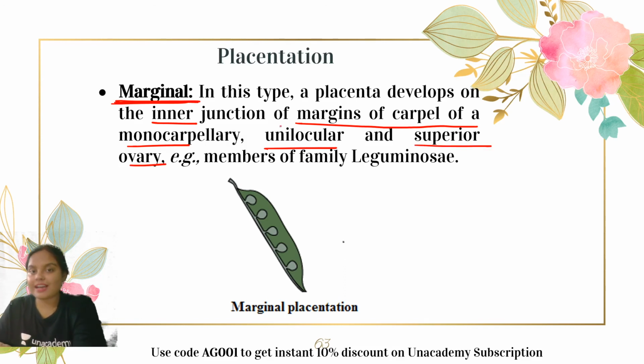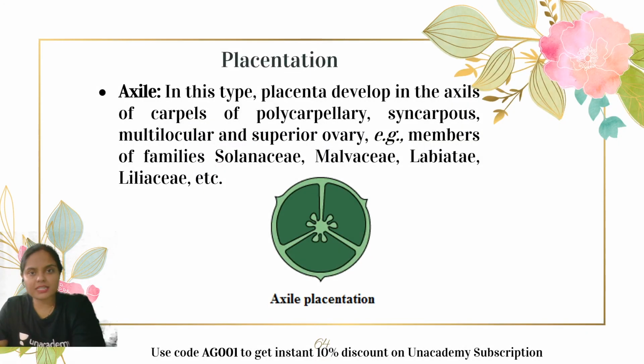Superior ovary means hypogynous condition, and this is commonly found in members of Leguminosae. We all have seen pea pods, right? What happens in the case of pea pods? We have seen all the peas are attached at one side of the pea pod. That particular site where they are attached is the ventral suture, where the placenta develops and the ovules are attached, and we know that the ovules further develop into seeds, and that is why the peas are attached at that particular point. So this is the marginal placentation, the most basic type of placentation.